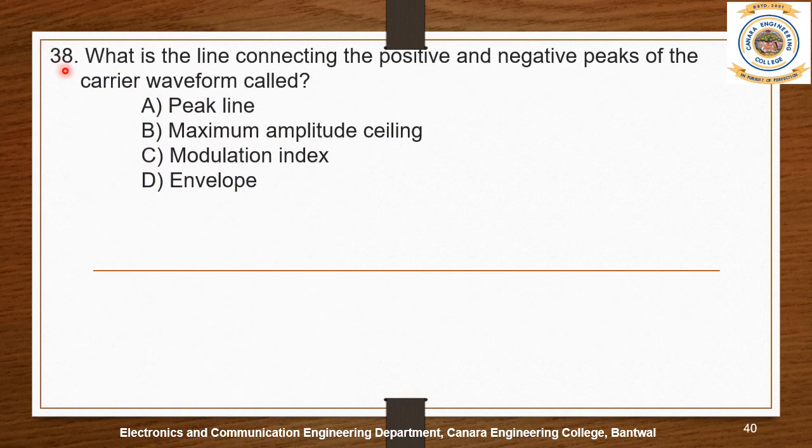Question number 38. What is the line connecting the positive and negative peaks of the carrier wave called? The given options are A. Peak line, B. Maximum amplitude ceiling, C. Modulation index, and D. Envelope. The answer is D. Envelope.